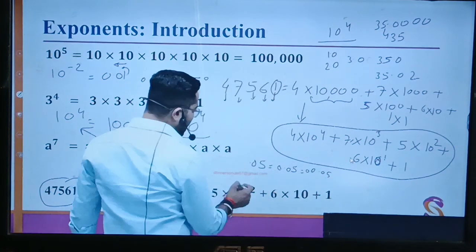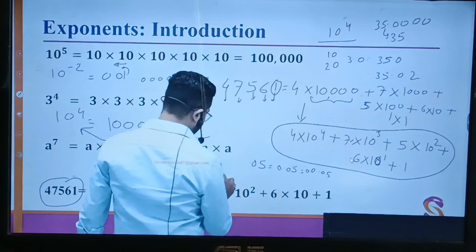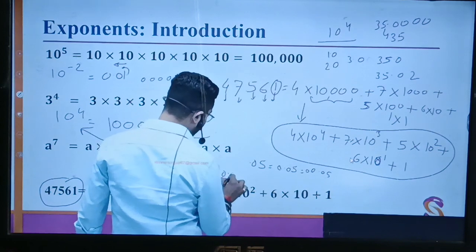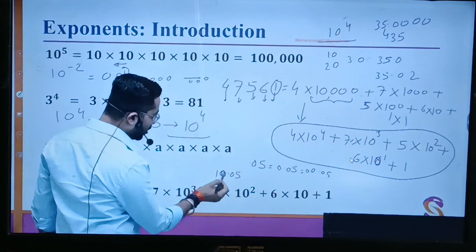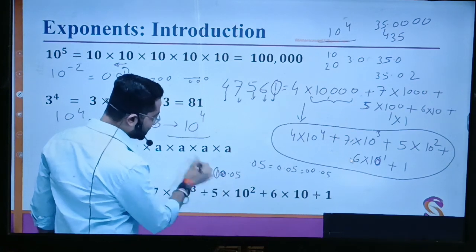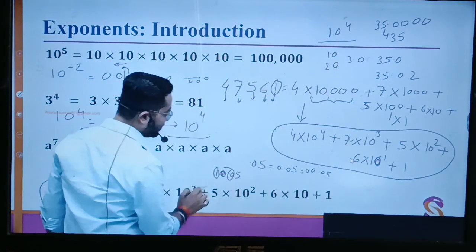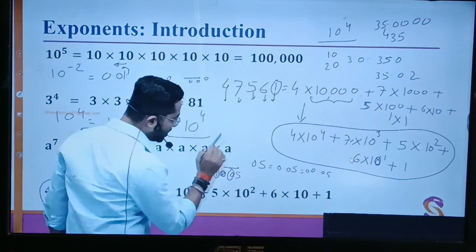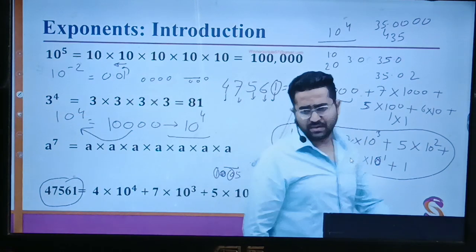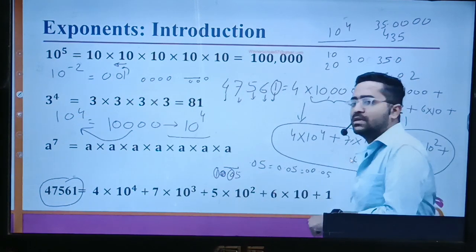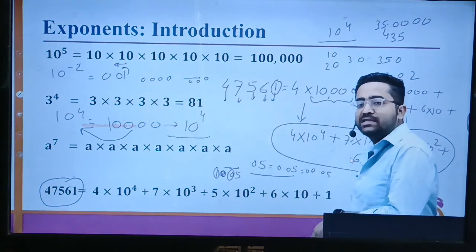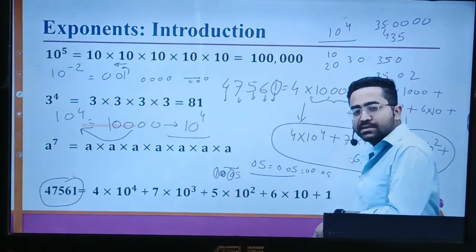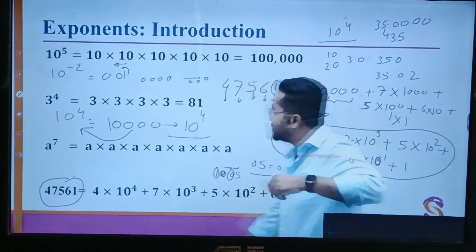But if it is written 0.05, then this 0 has significance. Why? Because after the decimal, the number comes. This 0 has significance because after the 0, the number 5 is there. Then that 0 becomes important. In these other cases, that 0 does not have any significance, so we have just simply placed it.